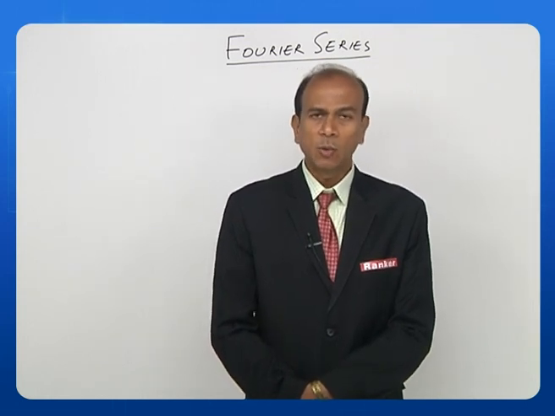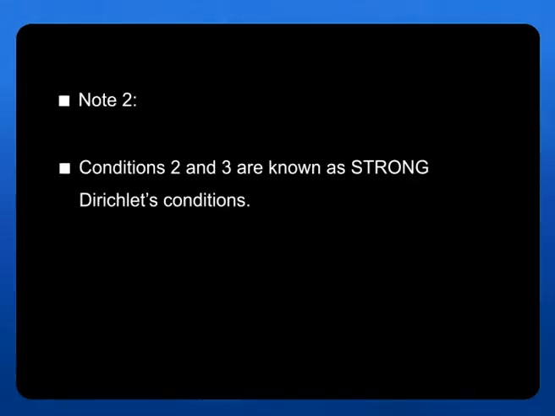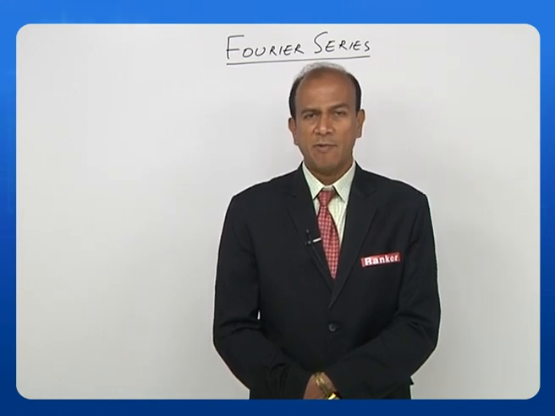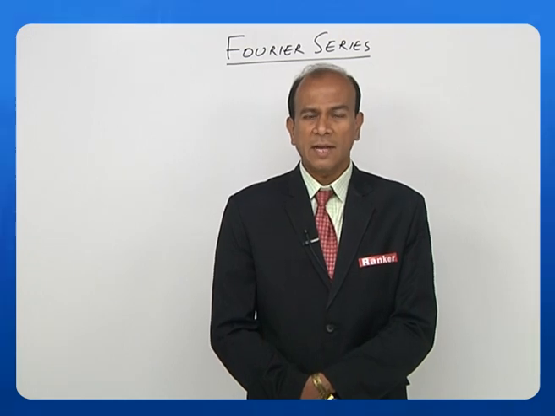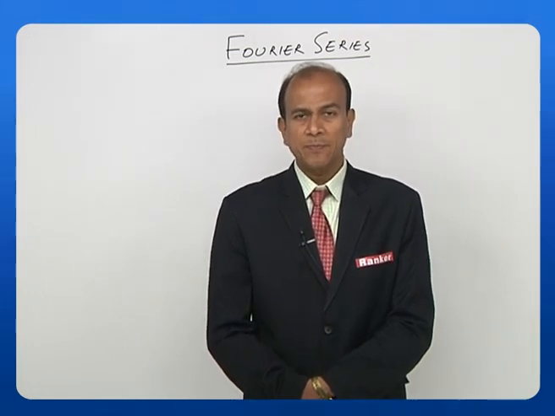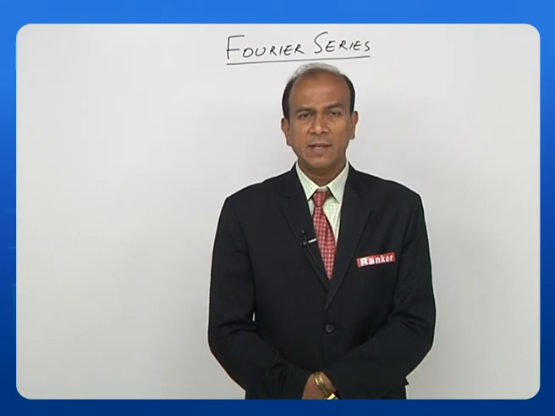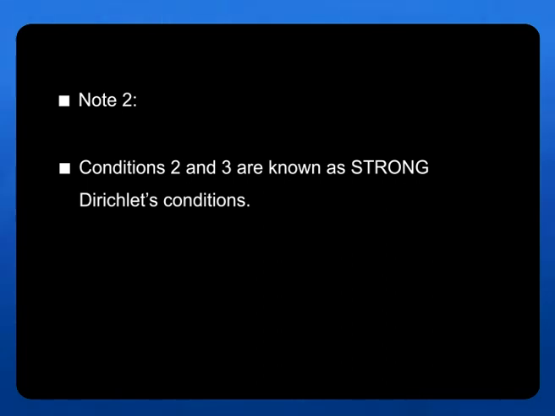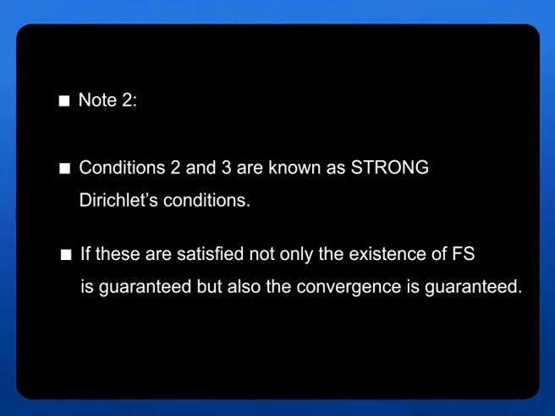Okay, let us look at note 2, which gives us the strong condition. Note 2 says the conditions 2 and 3, that is, it must have finite discontinuities and also it must have finite minima and maxima. If these two conditions are satisfied, then you have a very strong satisfaction of the Fourier series. That means the Fourier series exists, and the convergence is also guaranteed at every point. Just read again here: conditions 2 and 3 are known as strong Dirichlet conditions. If these are satisfied, not only the existence of the Fourier series is guaranteed, but also the convergence is guaranteed.